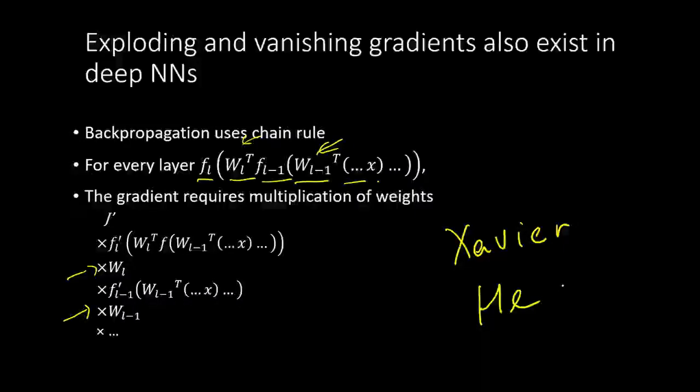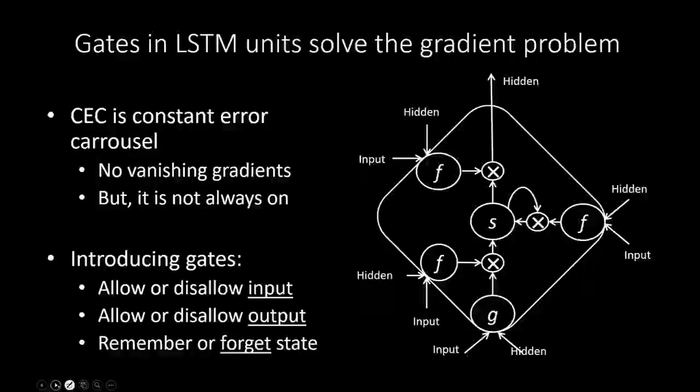To avoid that, there is a special structure that was proposed by Graves et al. In this case, we never send the gradient back through the same set of weights again and again. Here each arrow is a weight.